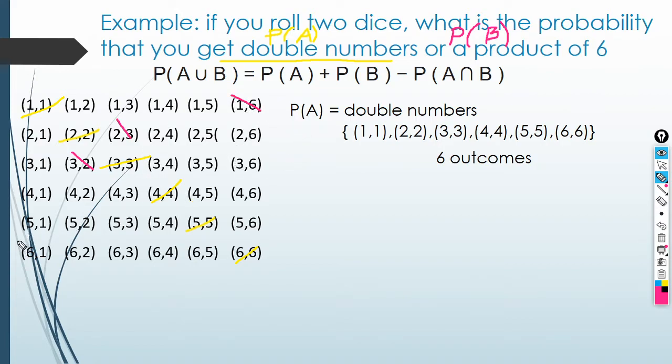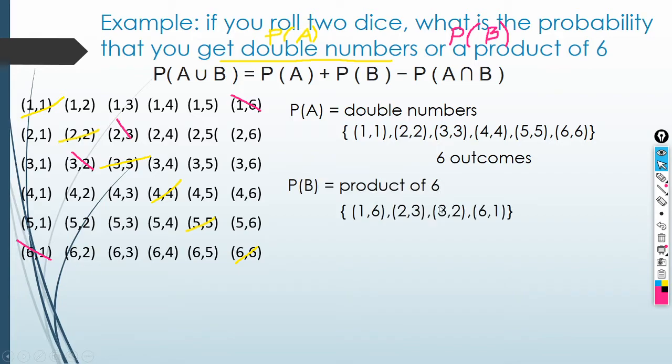And reversed, 6 times 1 is 6. Can you see some more? None. So that is our probability of B, with 4 outcomes. Now look at the outcomes. Do you see something common to them? They have none.